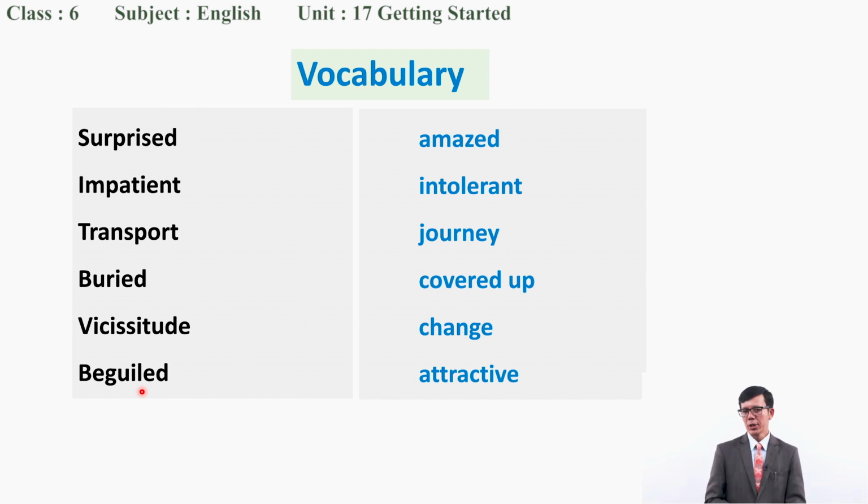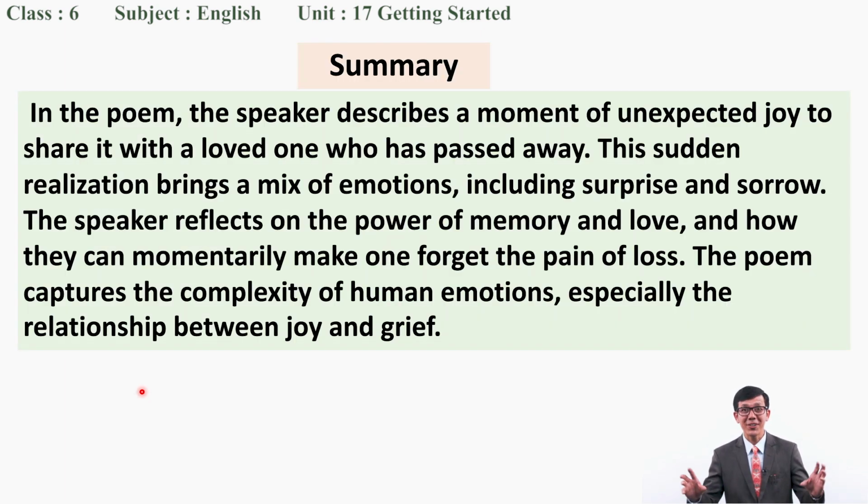So with this, I would like now to discuss a little about the summary. What did you understand? Please have a look at the meaning that you can find while reciting the poem.